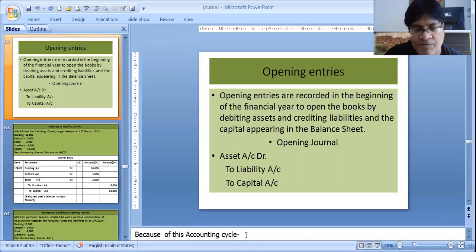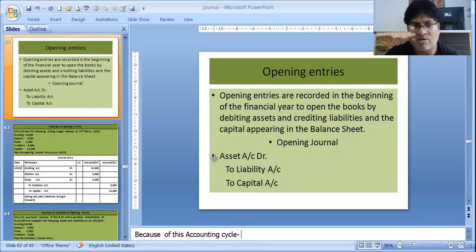Think of an example. Suppose we have closed our books, our assets, liabilities, capital, etc. And again next year we need to open them. So to open them again, a separate journal entry is passed. That is how the accounting cycle, which goes on and on, is maintained by these opening entries. And what are these opening entries all about? Opening entries are recorded in the beginning of the financial year to open the books of accounts by debiting all the assets and crediting liabilities and the capital appearing in the balance sheet. Liabilities means capital even. Capital is the owner's liability, that means the business's liability towards the owner.